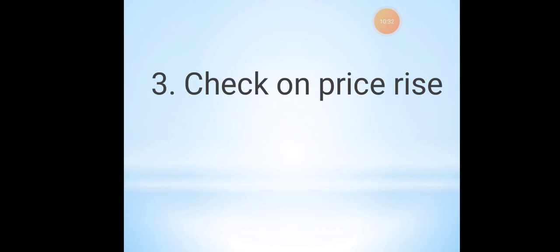When the price rises, it is very difficult for the people in the economy to buy things. So the government should check the price rise and have proper control, or proper stability in the economy.